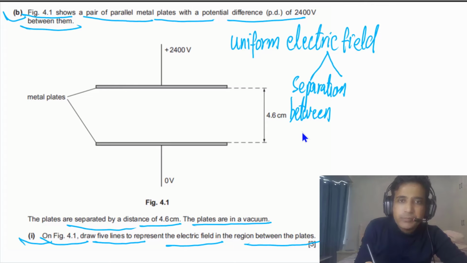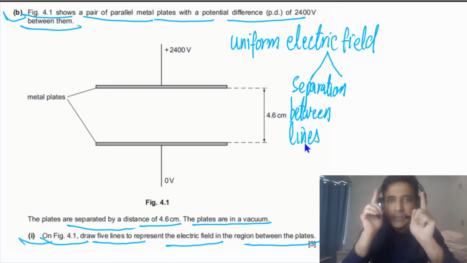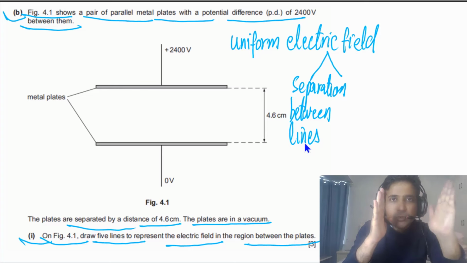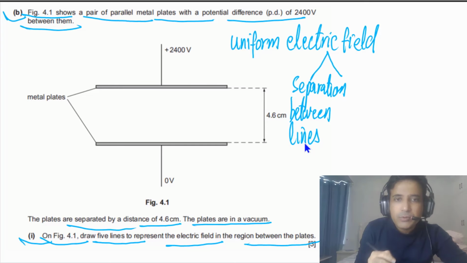Separation between lines, simply you can say, the separation between any 2 lines has to be the same. So this is one thing you need to consider.